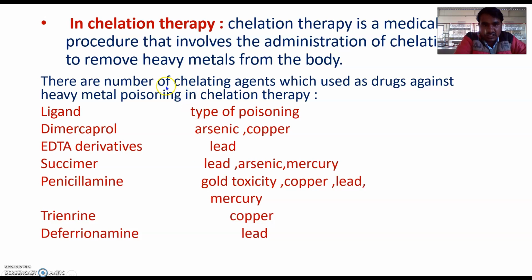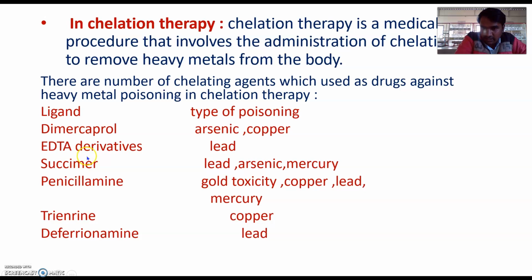Now, chelation therapy is a medicinal procedure that involves the administration of chelating agents to remove heavy metals from the body, like in metal poisoning. For the treatment of metal poisoning, there are a number of chelating agents used as drugs against heavy metal poisoning, in chelation for removal of arsenic and copper.